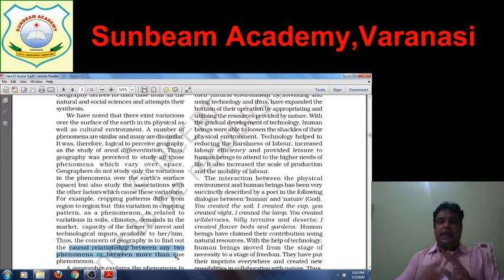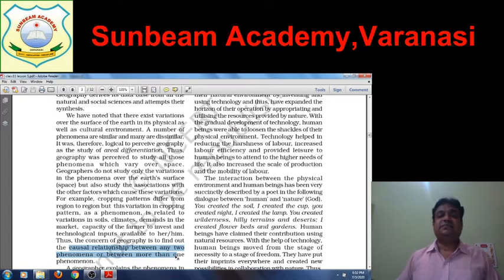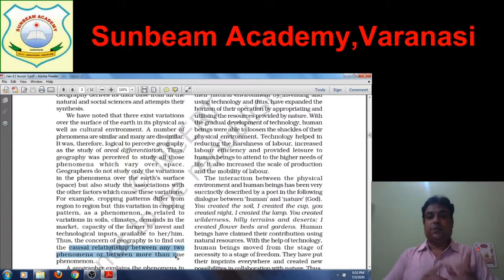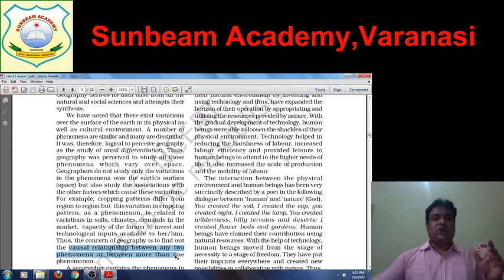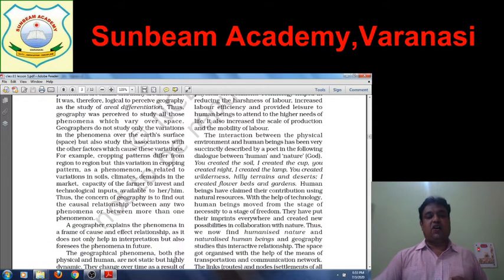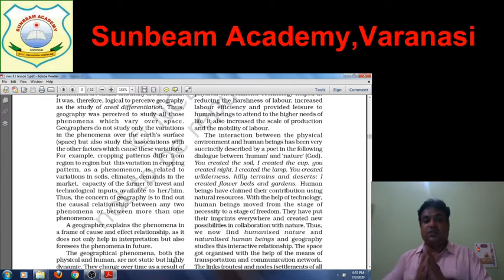Suppose if there is poverty, there are chances of diseases. So there is a causal phenomenon. If diseases are common there, simply poverty may also be very common. So this causal relationship is important in geography. A geographer explains the phenomena in a frame of cause and effect relationship, as it does not only help in interpretation but also foresees the phenomena in the future.